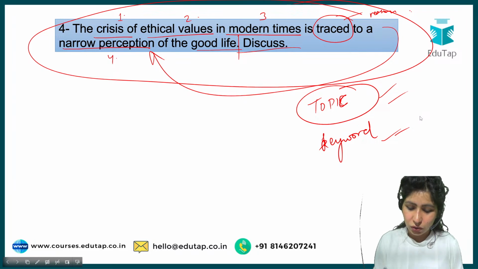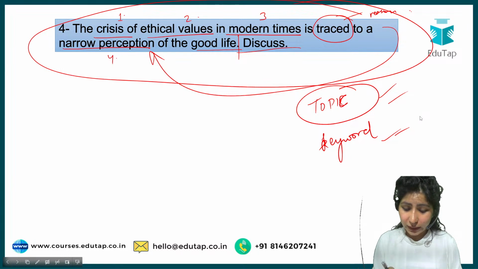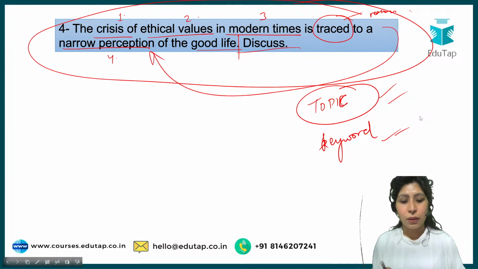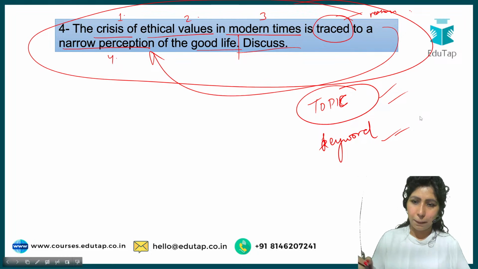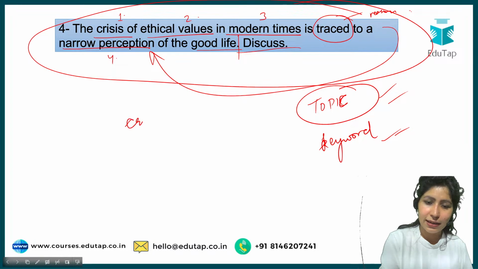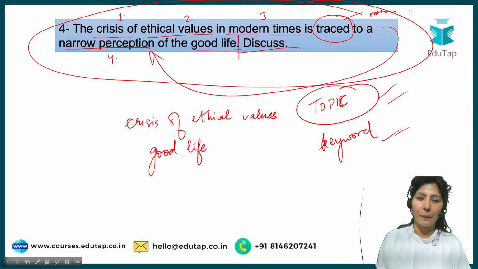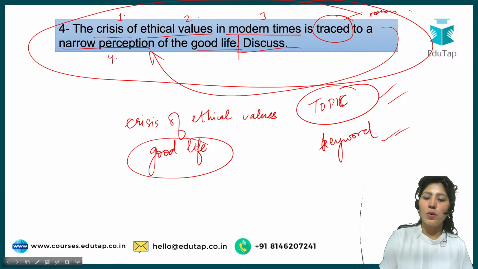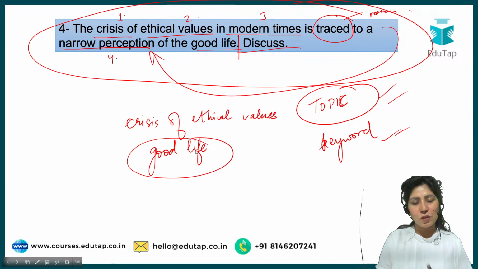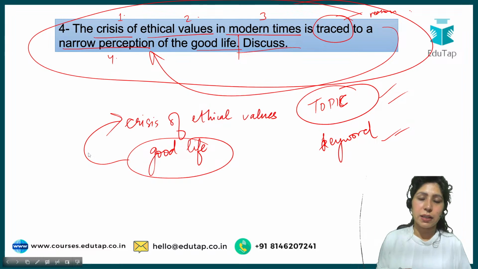Crisis, narrow perception are keywords. Okay. How ethical values are jotted down and their source in present times. Okay. So can I say crisis of ethical values? This is something that is happening. And the other one is good life. Okay. There is some understanding about good life that was prevailing in the past, which has changed now, which is leading to a crisis of ethical values. Is this what the examiner is trying to say?